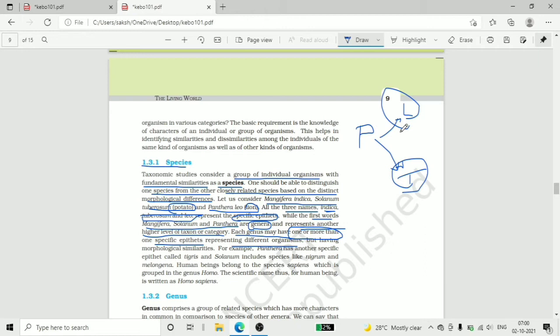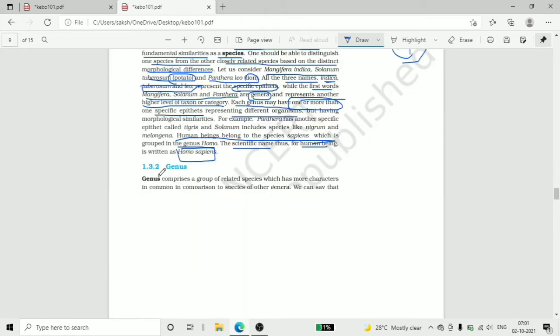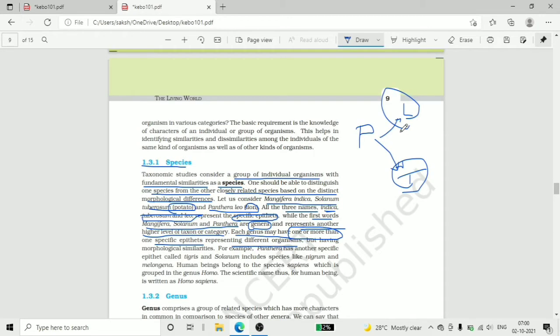Leo and tigris are two specific epithets used for the same genus. Leo means lion and tigris means tiger. Human beings belong to the species sapiens, which is grouped with the genus Homo, so the scientific name of human being is Homo sapiens.